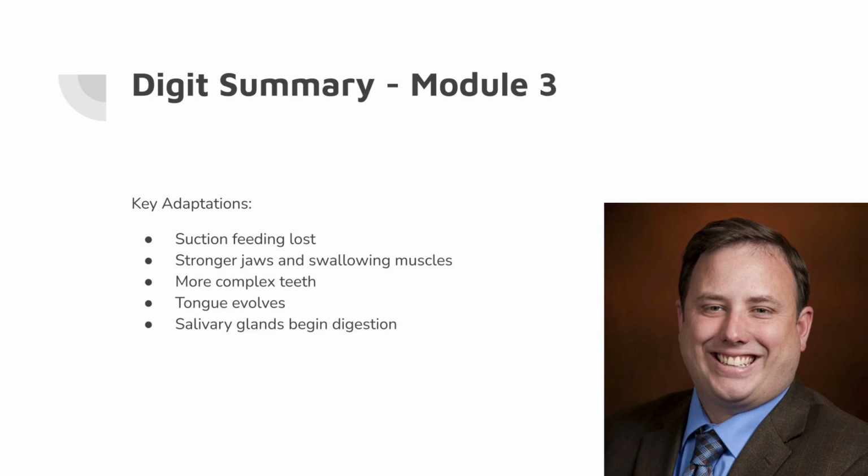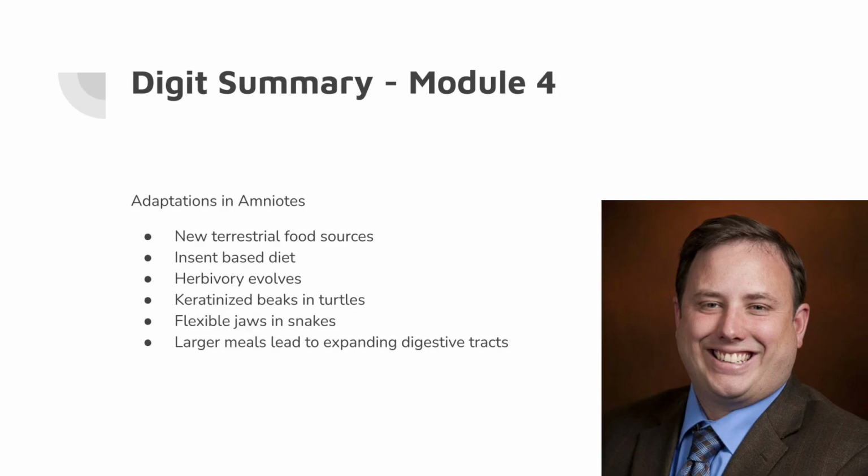As we saw in the Digit Module 3 lesson videos, vertebrates began moving onto land, which led to major changes required for feeding. Dr. Vandenbrooks explains how aquatic suction feeding was no longer effective, so stronger jaws and muscles evolved to allow biting and swallowing. Teeth became better suited for tearing, crushing, and processing food before it entered the digestive tract. Meanwhile, tongues and salivary glands helped manipulate and begin processing food before digestion even took place. These adaptations allowed vertebrates to exploit new terrestrial food sources.